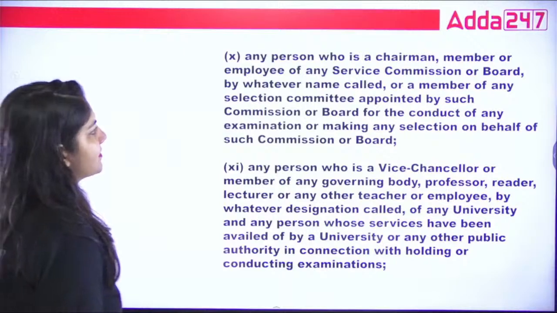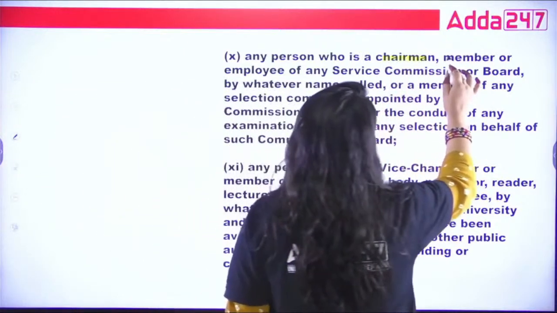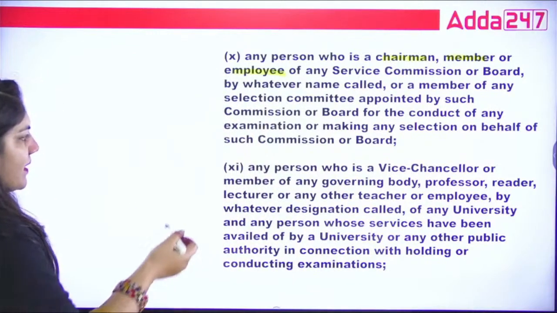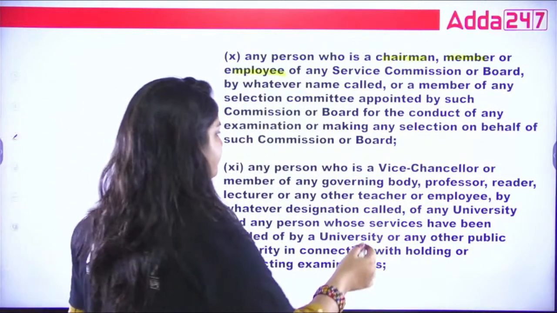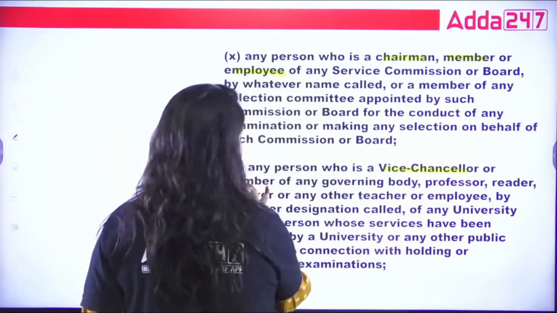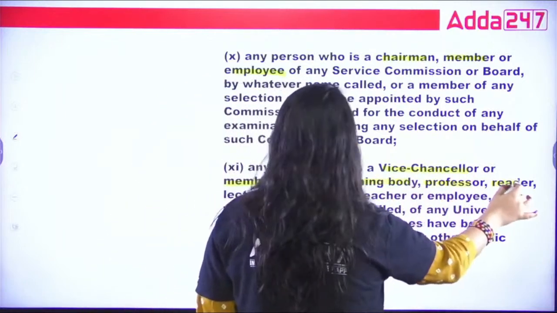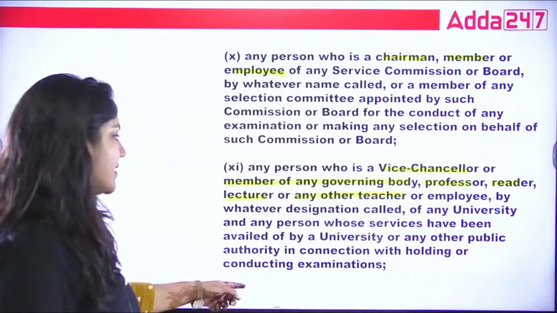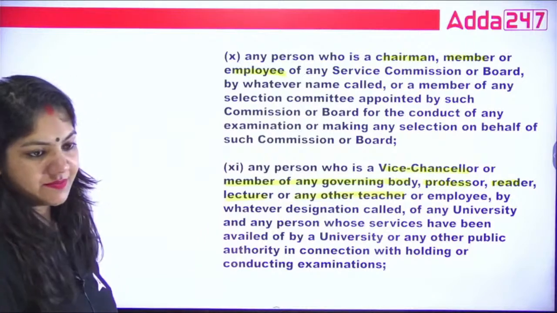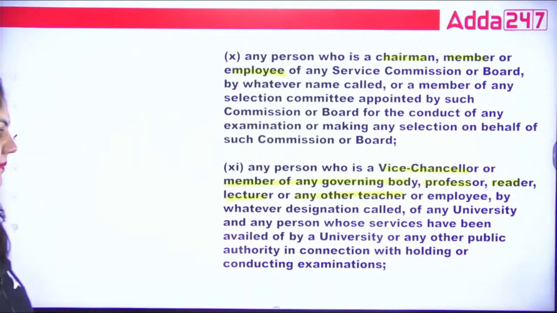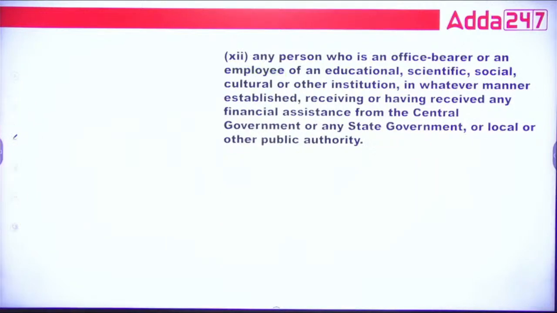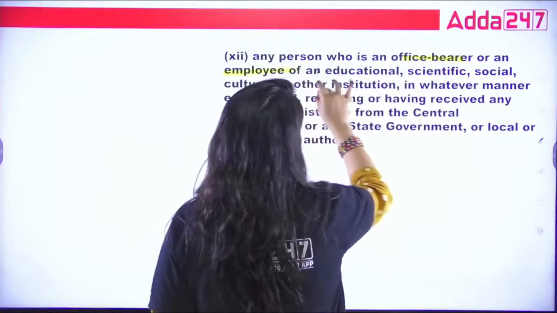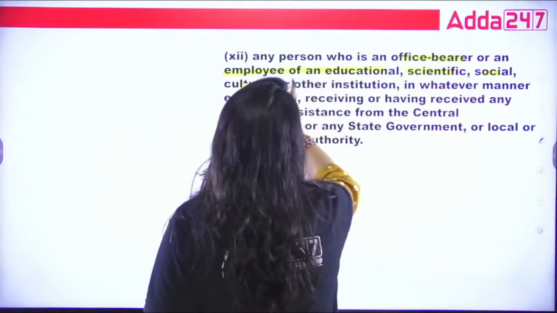Next, 10, any person who is the chairman, member, or employee of any service commission or board, etc. Next, any person who is vice chancellor, member of any governing body, professor, reader, lecturer, or any other teacher. That's under the what? Government. That's it. Okay. Next, any person who is the office bearer or employee of educational, scientific, social, cultural, institutional,